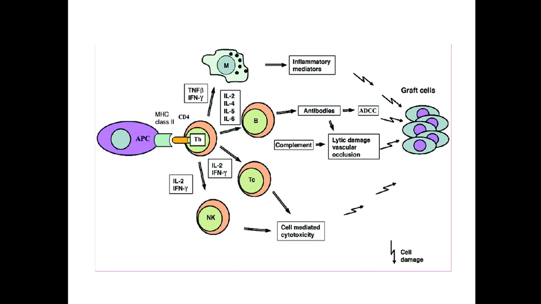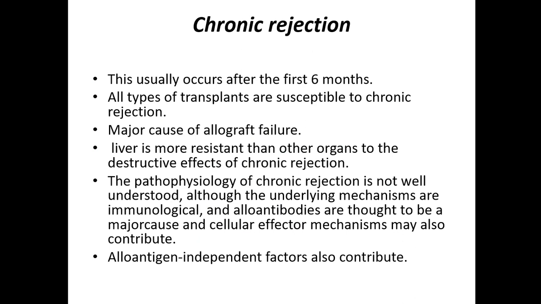So this is the same thing, how it has been rejected. We have described everything. Just go through these slides once more. Okay, so now we will see what is a chronic rejection. This usually occurs after the first 6 months. All types of transplants are susceptible to chronic rejection, and it is a major cause of allograft failure. The liver is more resistant than other organs to the destructive effects of chronic rejection.